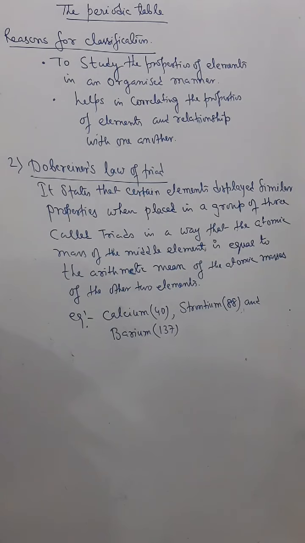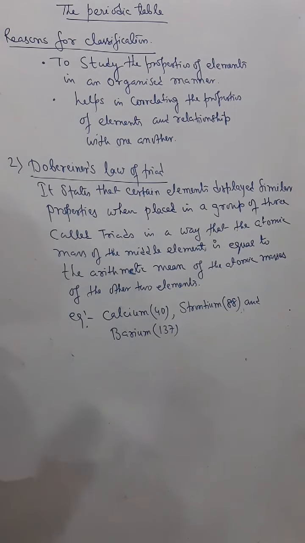So what Dobereiner was stating is that when we keep certain elements in such a way, certain 3 elements, he made 3 elements a group, but he had not taken any elements randomly.